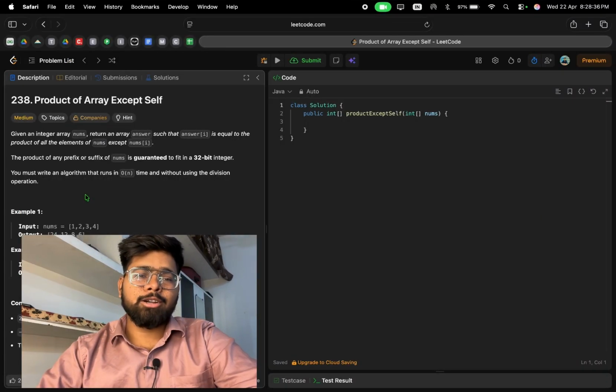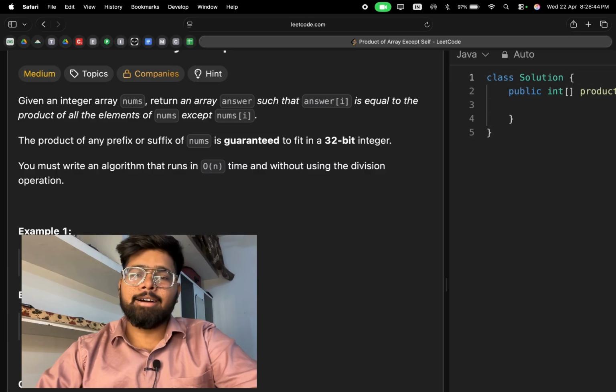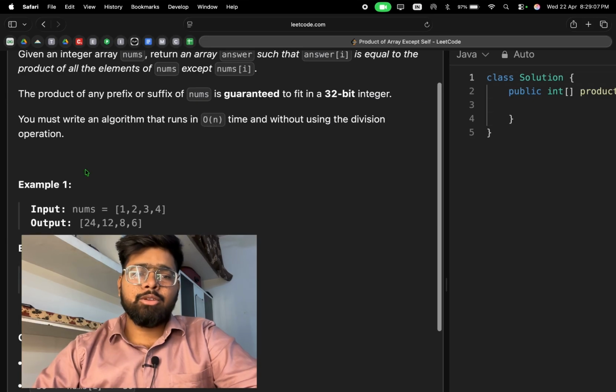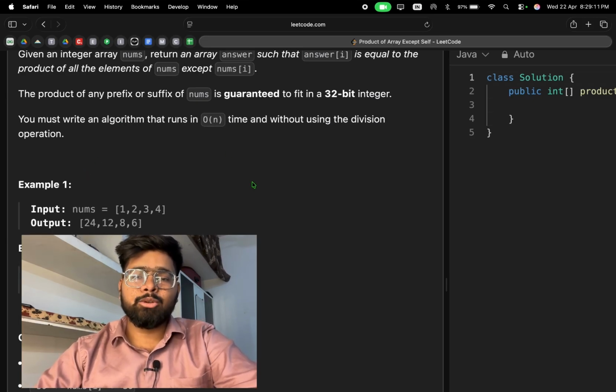Today's question is product of array except self. Let's understand the question. Given an integer array nums, return an array answer such that answer of i is equal to the product of all elements except nums of i. The product of any prefix or suffix of nums is guaranteed to fit in a 32-bit integer. You must write an algorithm that runs in O of n time without using the division operator.